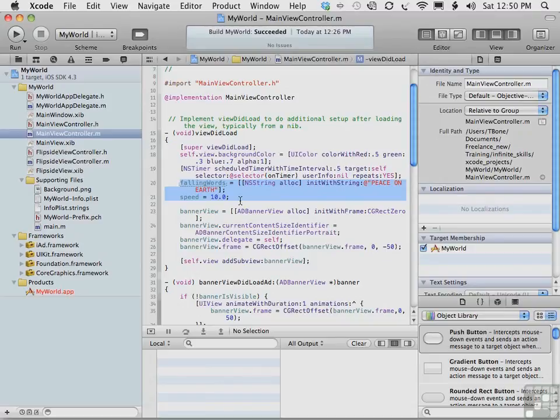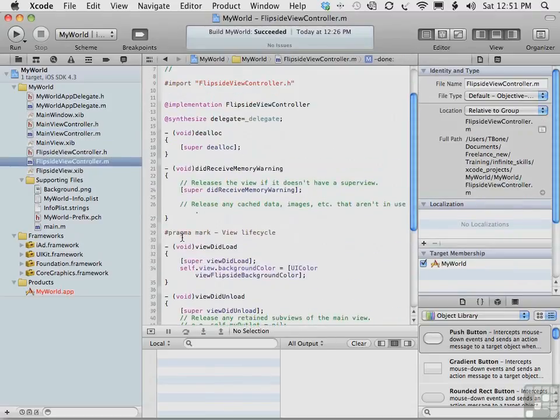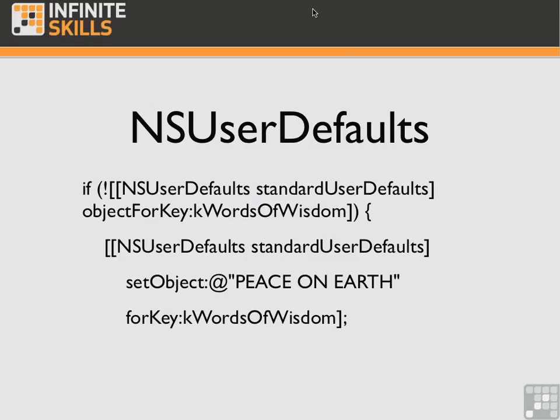Another obvious place to gather the preferences data is in the flipside view, which will be this code here, the viewDidLoad method. Here we will let the user enter the replacement text for following words and change the speed. Both accessing and updating a preference is really easy, as long as you have NSUserDefaults by your side. The trick here is to use the NSUserDefaults class to read and update the replacement text and speed.